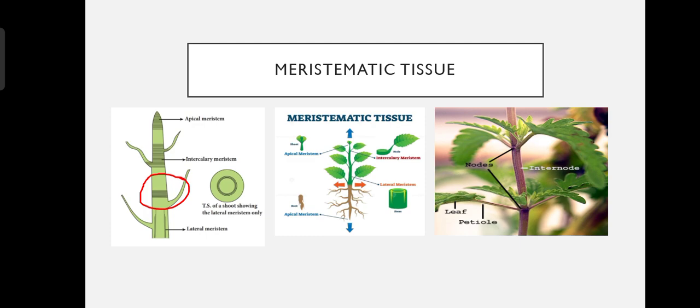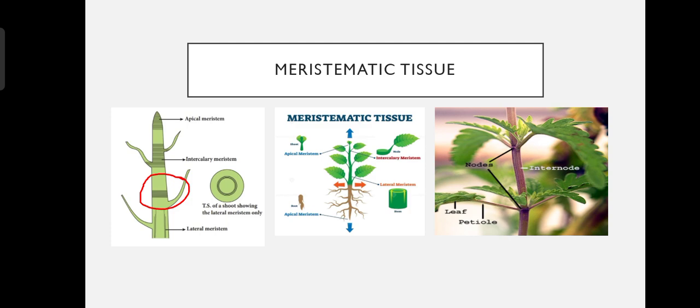The cells of meristematic tissue are very active. They have dense cytoplasm, as I have told you earlier, thin cellulose walls, which means thin cell walls, and prominent nuclei. They lack vacuoles. The question can come in your exam: why do they lack vacuoles?